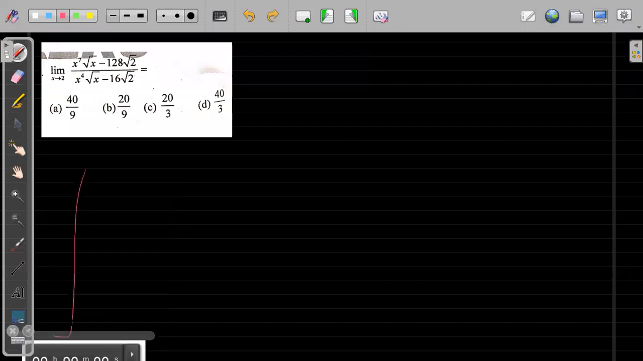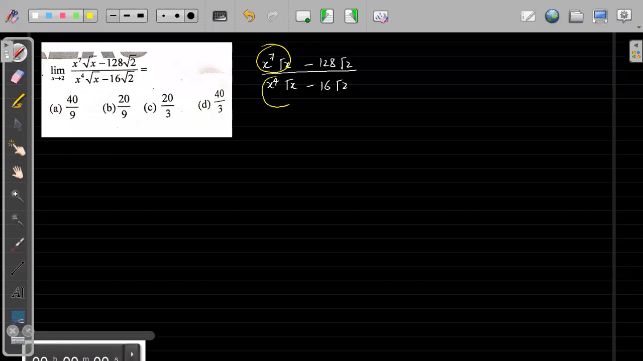Okay, so what we can do is, see, in this case, we have x to the power 7. Now see how to visualize what we have to do. In every question, there will be some hint. In this question, what is the hint? Here we have x to the power 7 into root x minus 128 into root 2, right? And in the denominator, we have x to the power 4 root x minus 16 root 2. This part we have in terms of x, and this part we can write in terms of 2 to the power something, right?